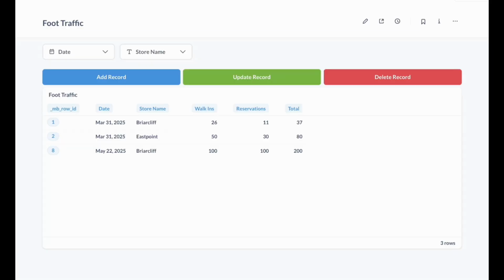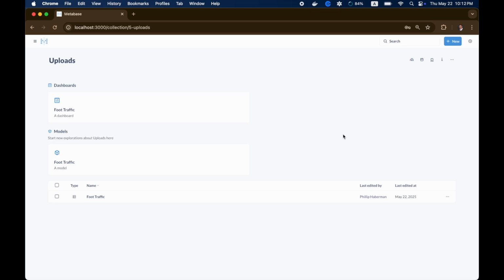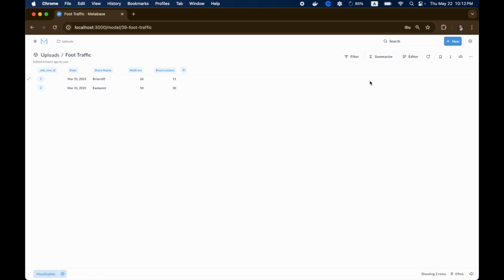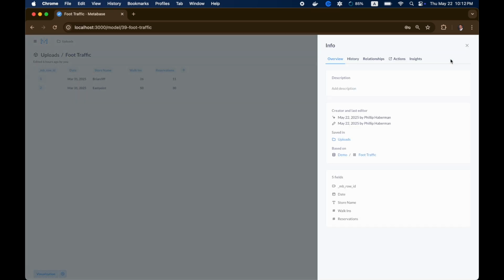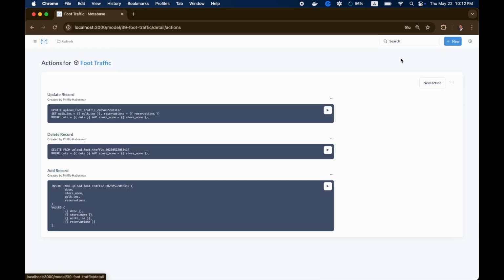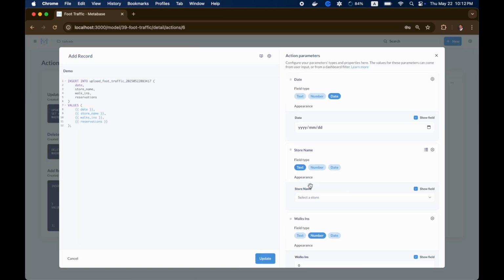And there we go. Up until this point, we've been operating completely inside of Metabase. We may not want to or may not be able to give operations Metabase access, so what we'll do next is we will share a link with them to a form that will allow them to input the data at the end of the business day or maybe the next morning. So we'll go over to our model and we'll click the More Info button here, the Actions tab, go down to the action that we want to share a link for, and click Edit.